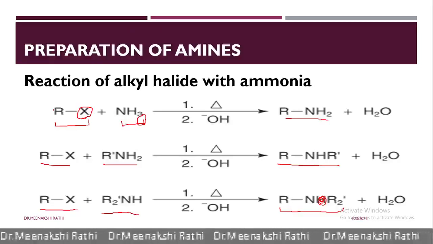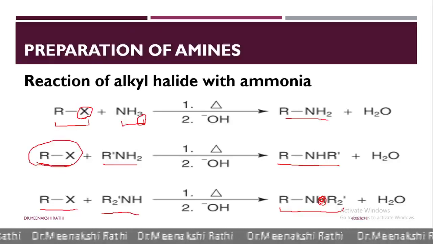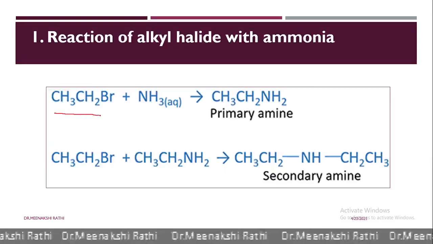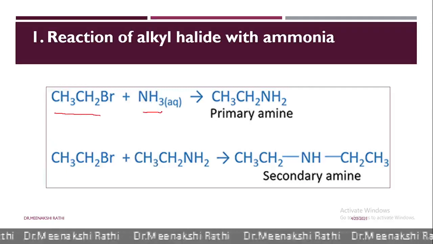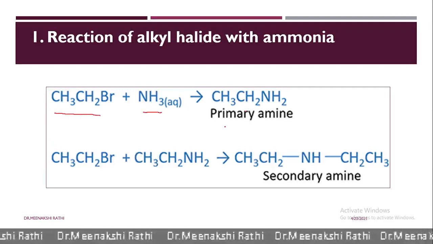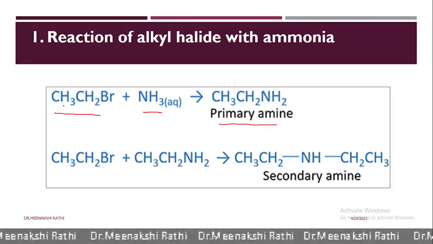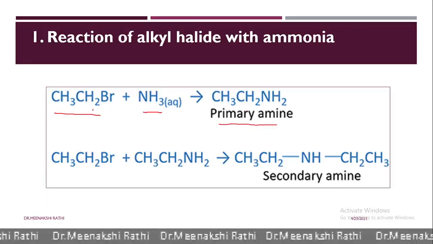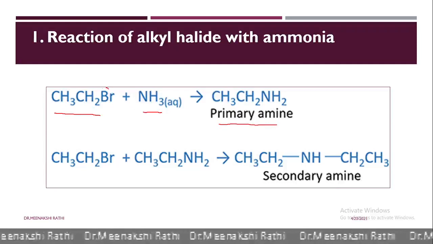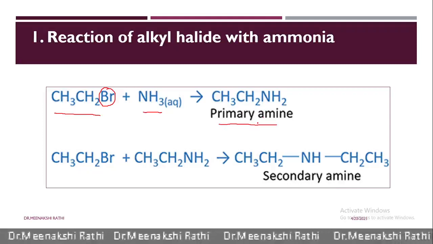Now in this reaction, alkyl halide in excess is used. But if alkyl halide and ammonia are used in a proportion, then the reaction can get stopped at only primary amine. So in this reaction, when ethyl bromide reacts with ammonia, the halogen atom is replaced with NH2 and we get primary amine.